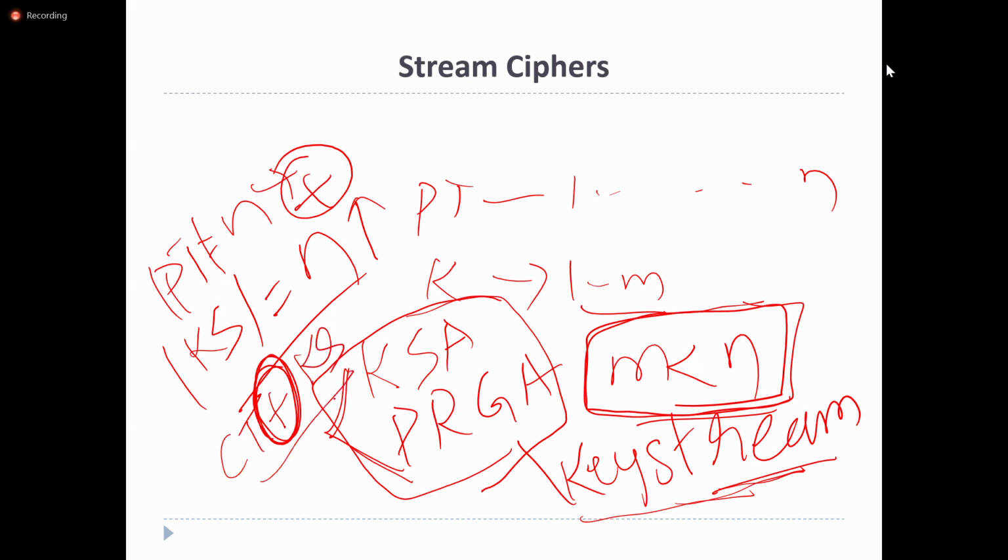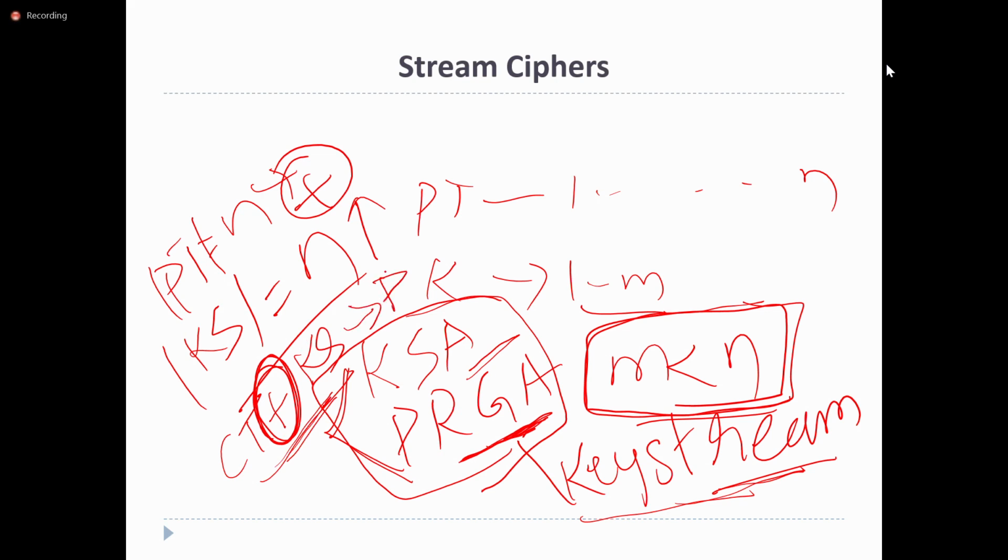Whatever key stream is generated at the sender side, the receiver also applies the same algorithms, the key scheduling algorithm and the pseudo-random generation algorithm, to generate the key stream. The size of the key stream will be the same as the ciphertext, and XOR with the ciphertext gives the plain text.